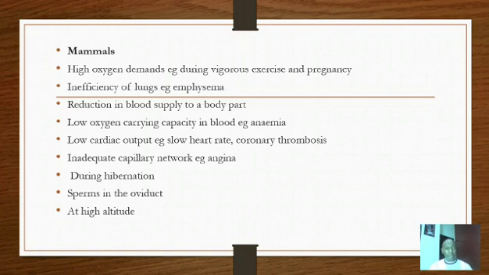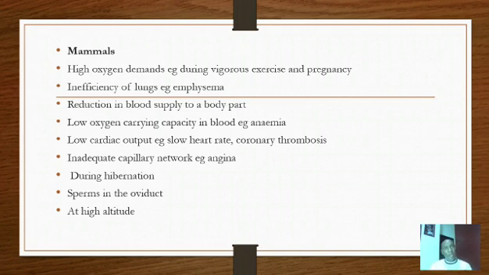Then inadequate capillary network. If the tissues do not have enough capillaries to bring about the supply of oxygen to them, then respiration will be anaerobic. We give an example of angina. Remember, angina is acute pain in the chest as a result of the coronary muscles not getting enough oxygen supply due to reduced blood supply. That condition causing acute pain in the chest but originating from the muscles of the heart, the cardiac muscles, is what we call angina.